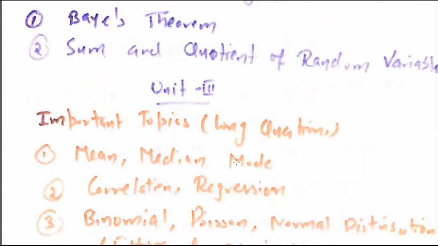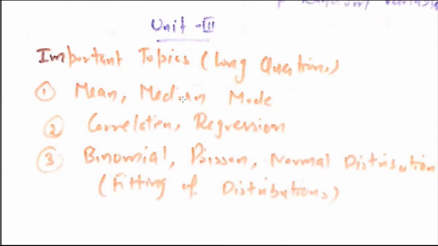Now let's discuss unit 3. In unit 3 there are mainly three important topics from which the long questions are covered. First topic is mean, median, mode. A very basic and easy topic. So you can easily attempt one question of at least 8 marks from this topic.